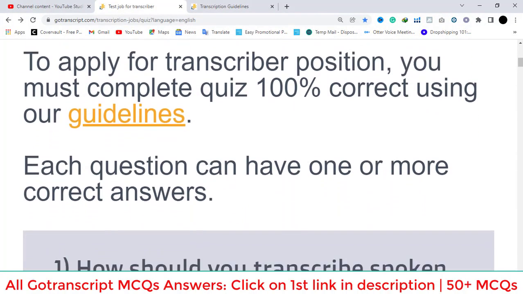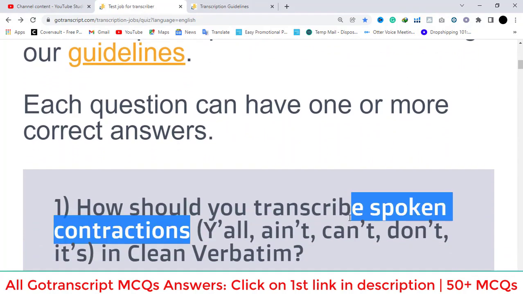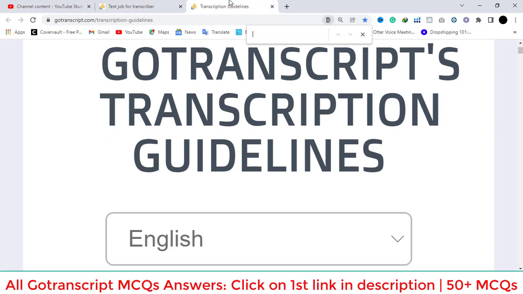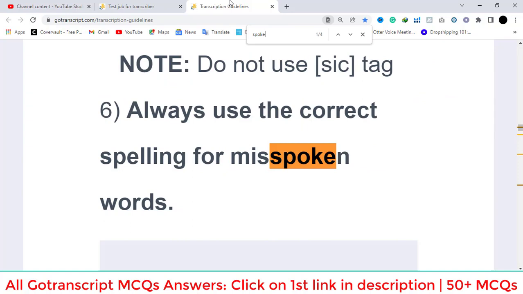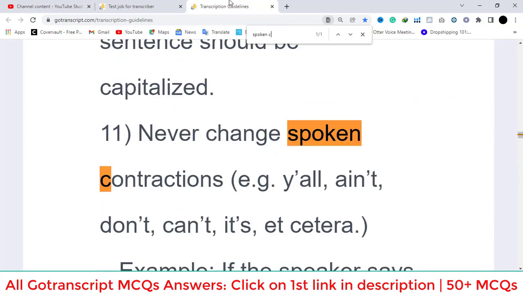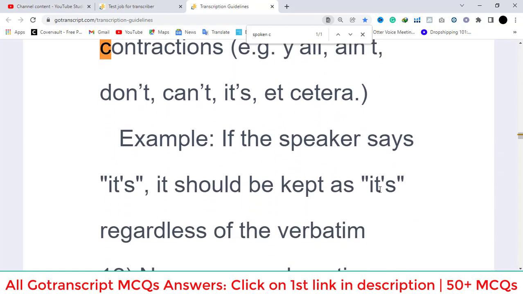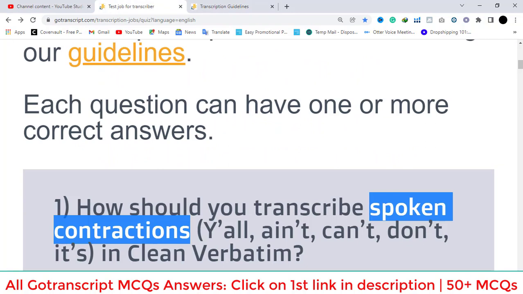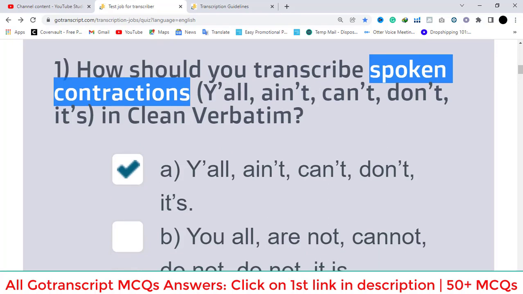So let's start it. Here is the first question. How should you transcribe spoken contractions? Simply go to the guidelines, press Ctrl F and then search with the main keyword, which is spoken contractions. Okay, never change spoken contractions. Example, gonna, and not, don't, cannot, it's, etc. Example, if the speaker says it's, it should be kept as it's regardless of the verbatim. So A option is correct and B option is wrong.